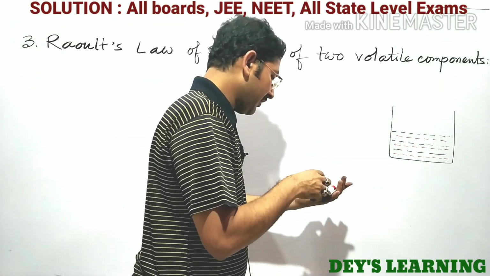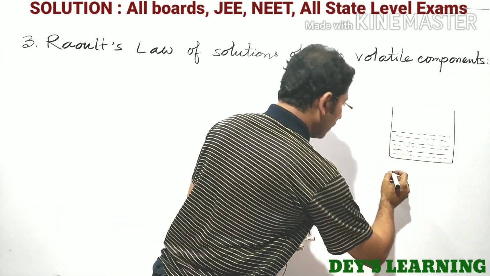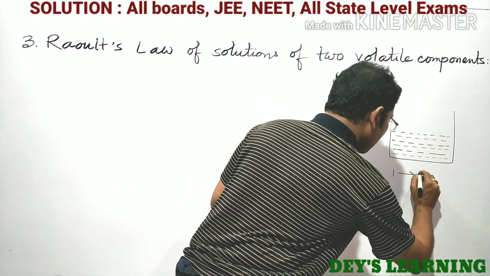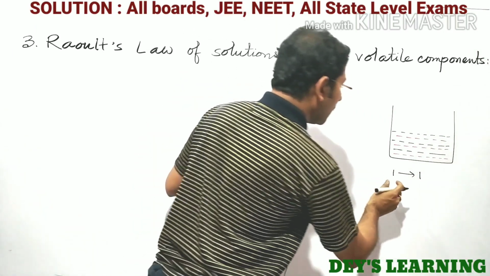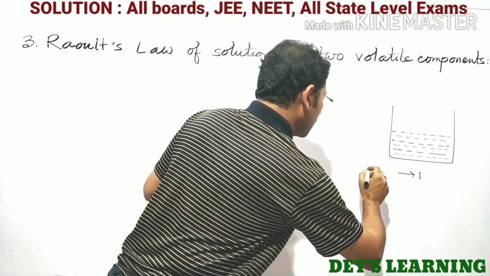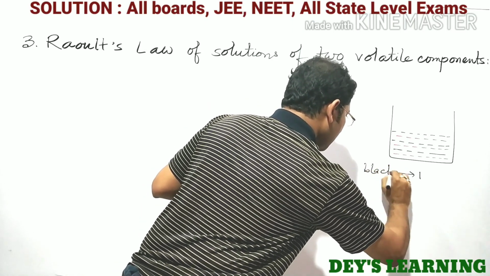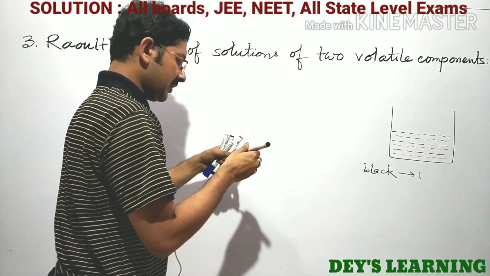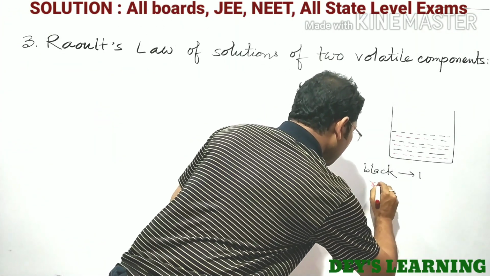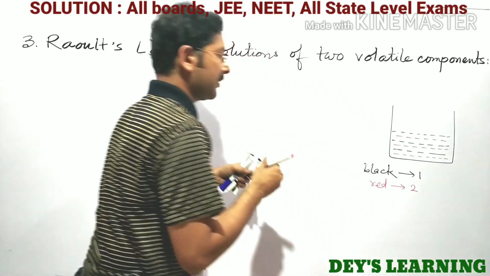In the vapor phase, both the molecules, say the black ink represents first solvent, component number 1, and the red ink represents second solvent.